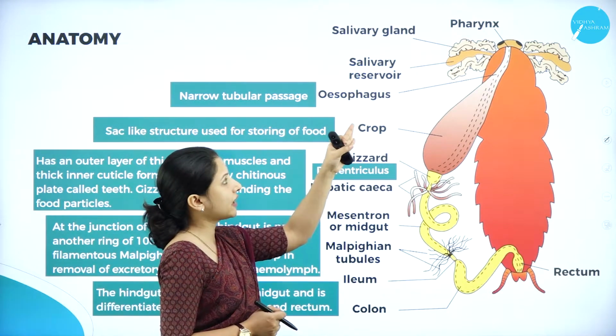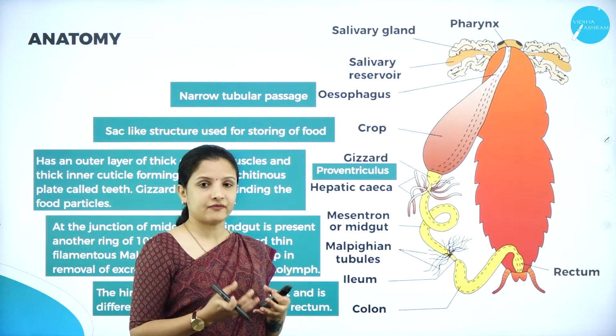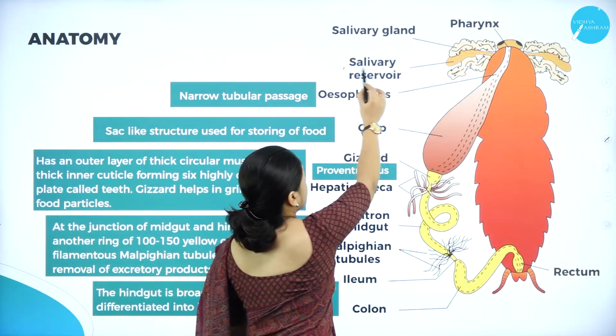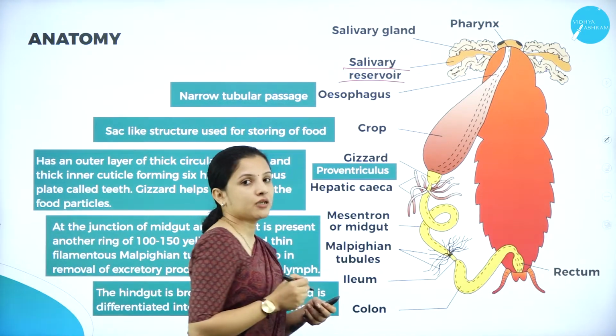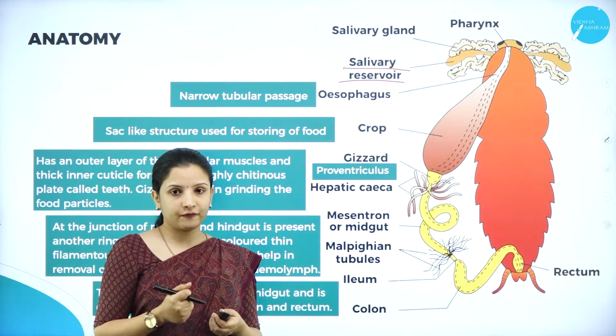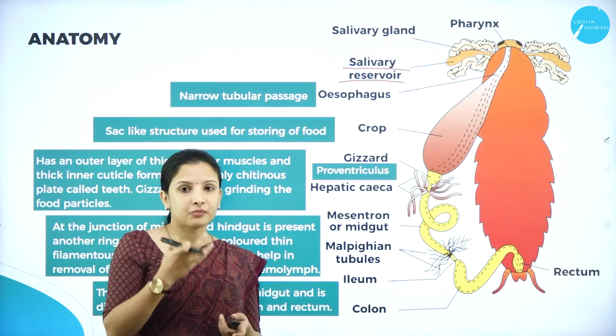On either side of the pharynx is present the salivary gland, which secretes the saliva, and the secreted saliva is stored in a salivary reservoir. Why is saliva important? Because the saliva helps in moistening the food, and also helps in partial digestion of the food inside the mouth itself.